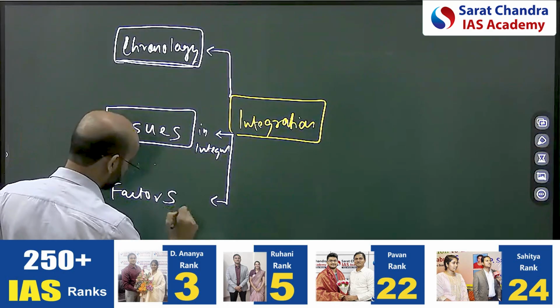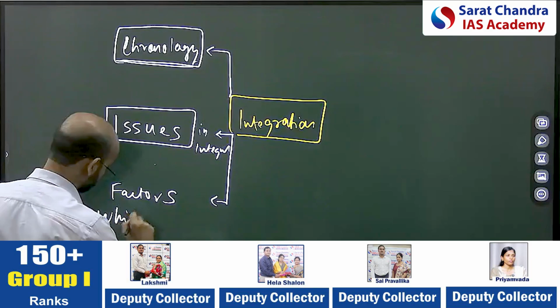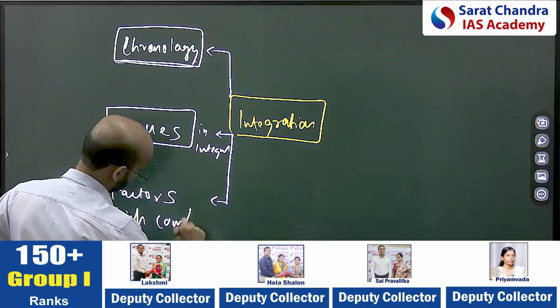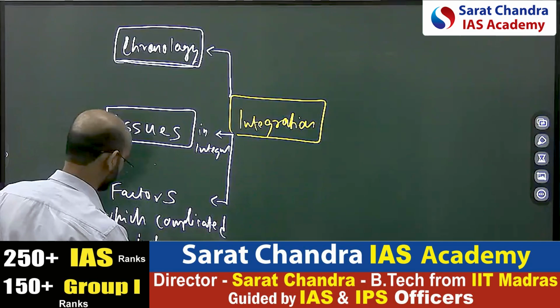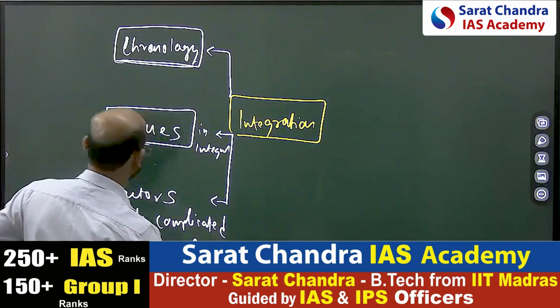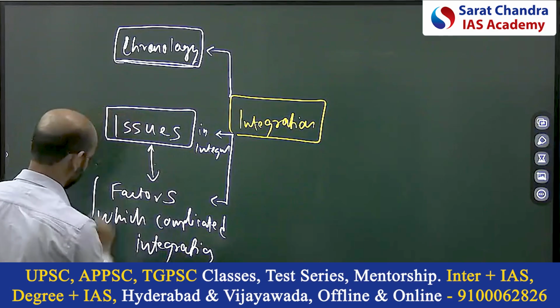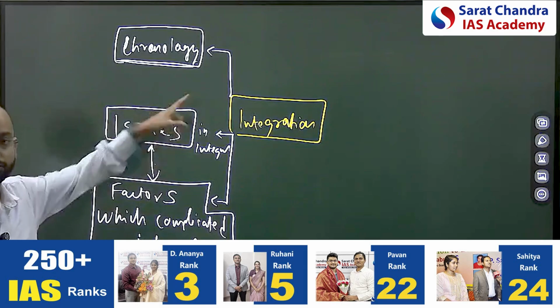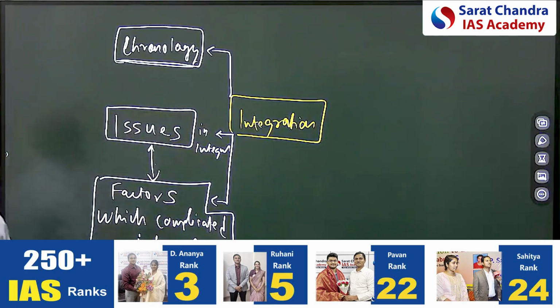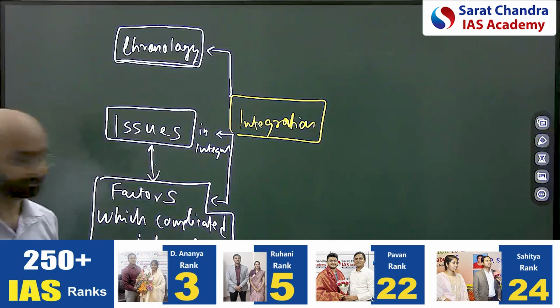Similar factors which complicated integration. These two are similar, but they can change the language of the question. Issues in integration and factors which complicated the process of integration.